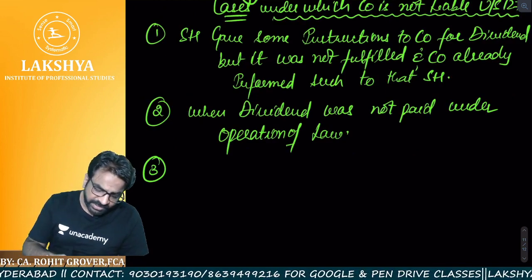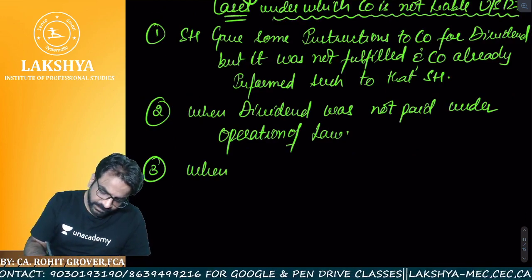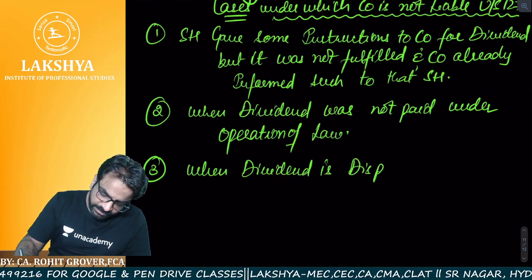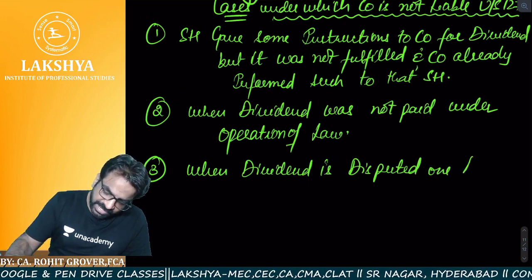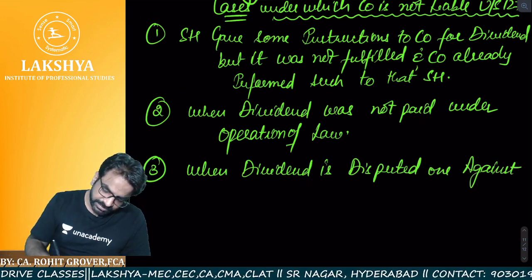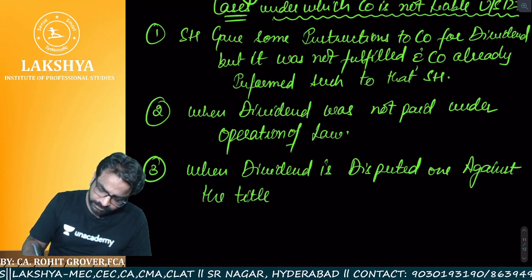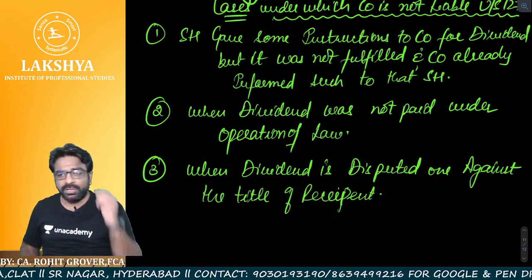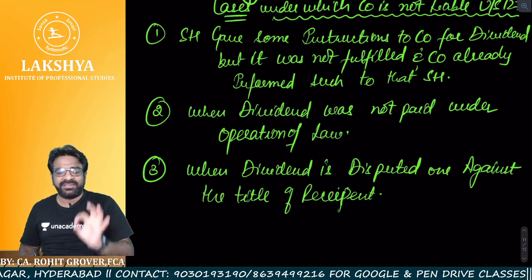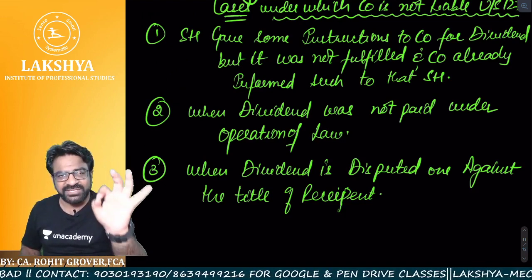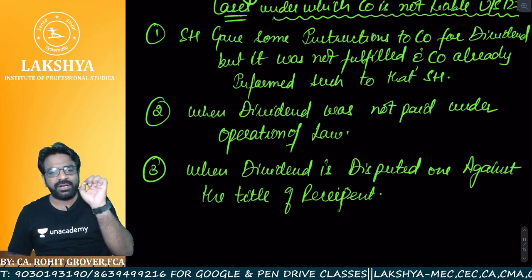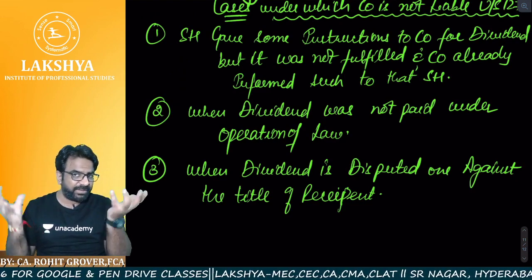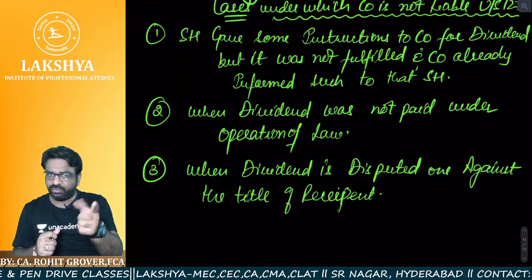Point number 3 is when dividend is disputed, one, against the title of recipient. Now, that shareholder who was a recipient of the dividend, there was a dispute in the title of receiving the dividend. It means there was one problem in the law going on, whether he can receive the dividend or not. There was a dispute. The clear title was not available to the company. That's why company stopped the payment of that dividend to that particular shareholder.